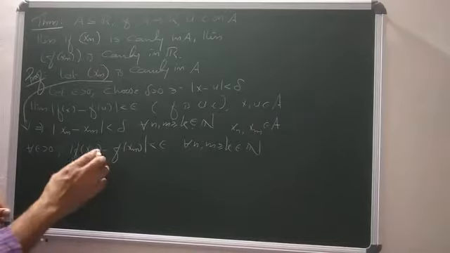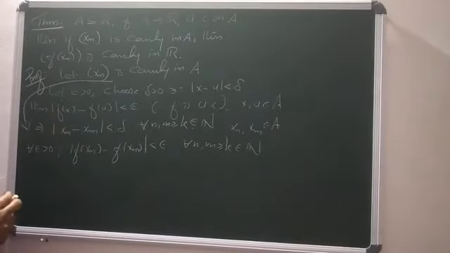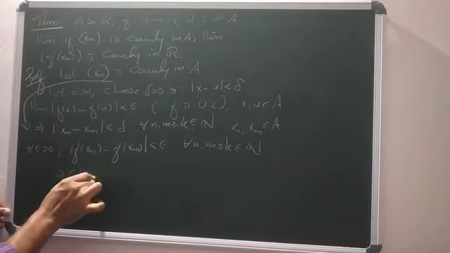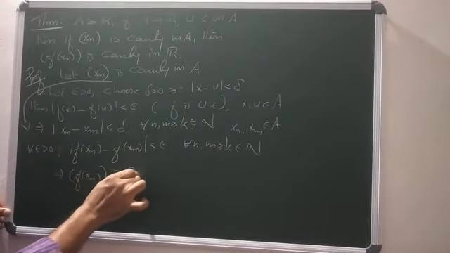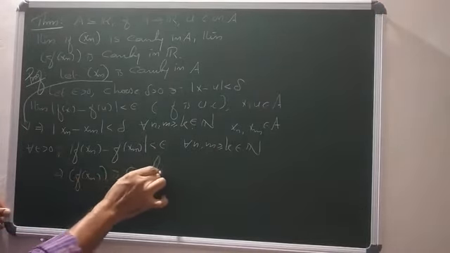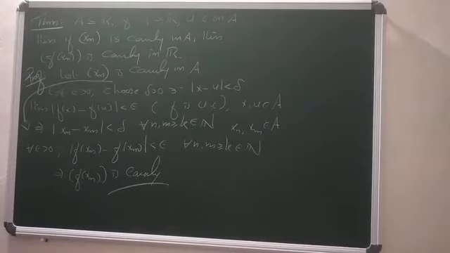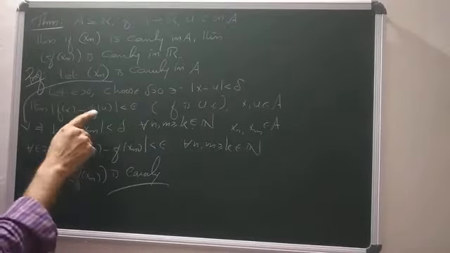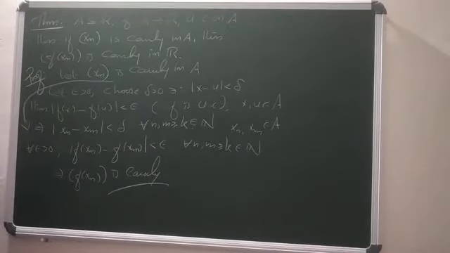Okay. When modulus of f of xn minus f of xm is less than epsilon, this means the sequence f of xn is Cauchy. Why? Because that is from the definition of a Cauchy sequence. Since f is uniformly continuous, we know that when mod x minus u is less than delta for all x, u in A, mod f of x minus f of u is less than epsilon.